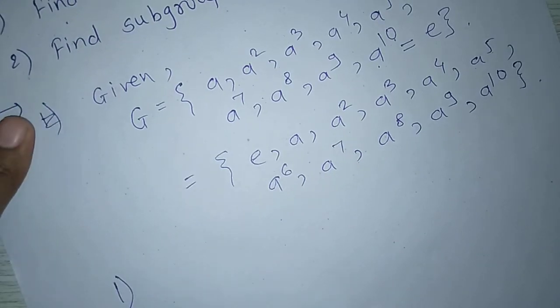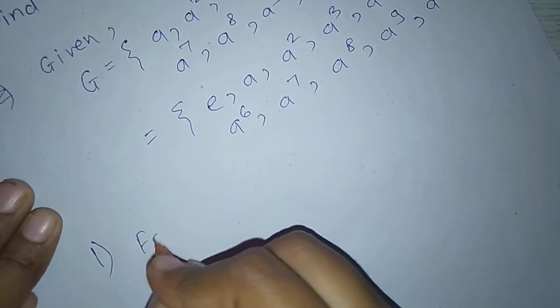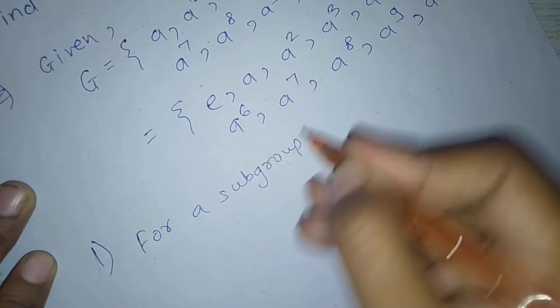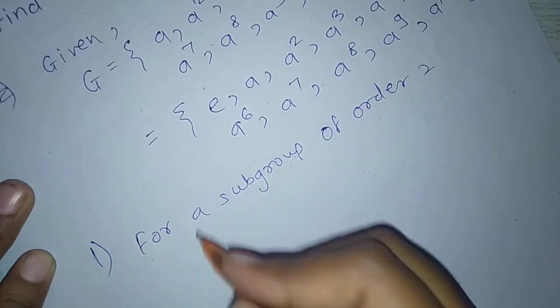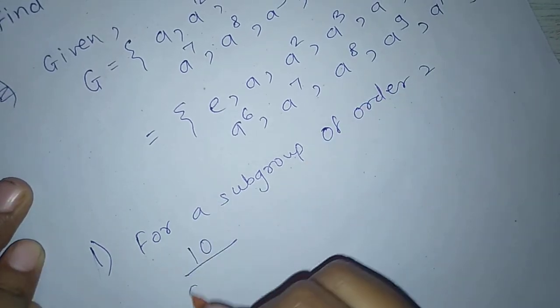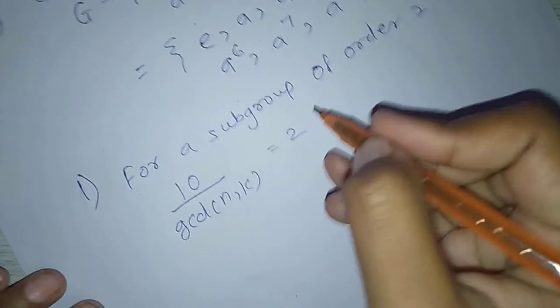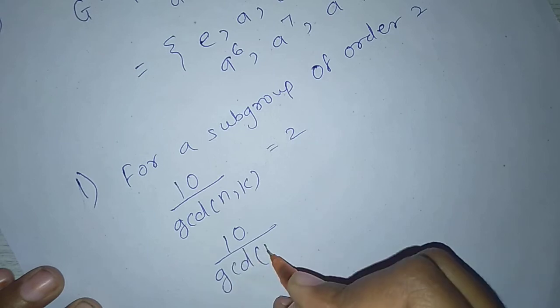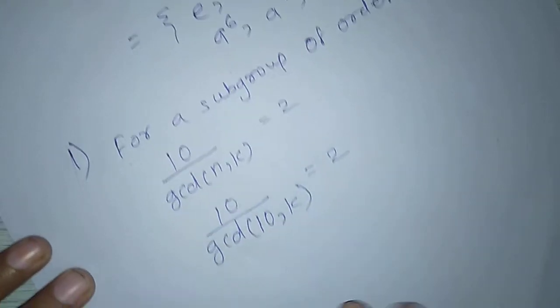Now first find a subgroup of order 2. For a subgroup of order 2, we want k such that 10 upon GCD of (10, k) equals 2.